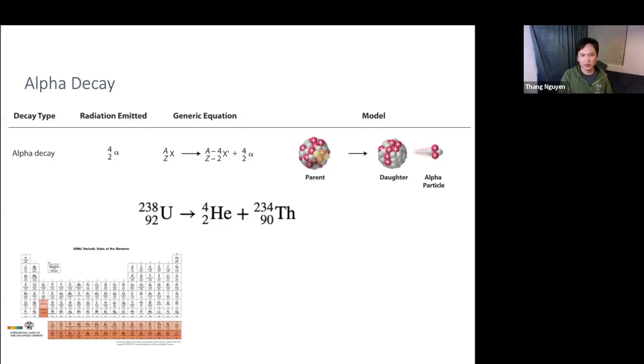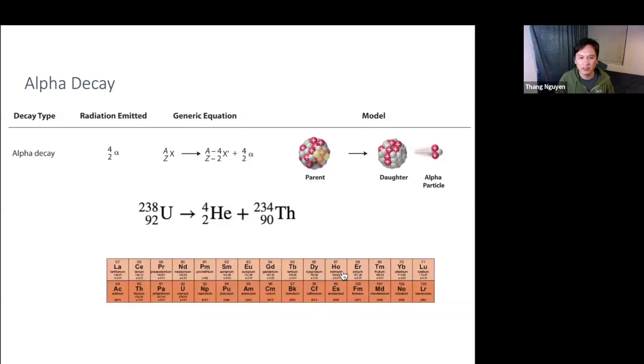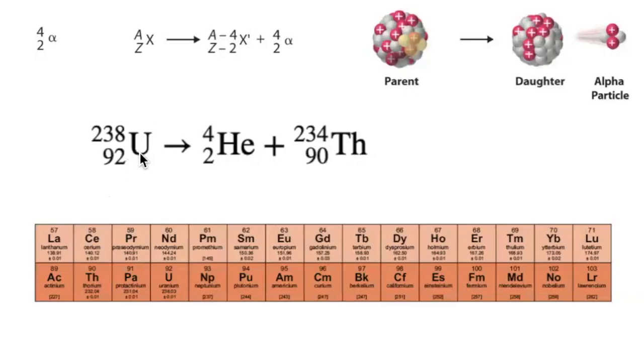Let's go back to our periodic table. Because uranium is way down here somewhere, we're going to have to zoom in. Right there is element number 92. Because it's element number 92, when it releases an alpha particle, it releases 2 protons. So 92 minus 2 is 90.